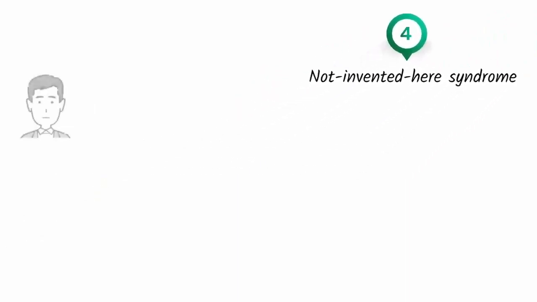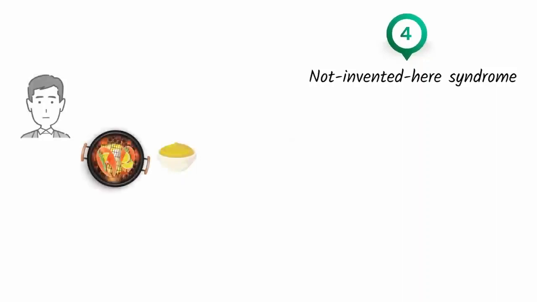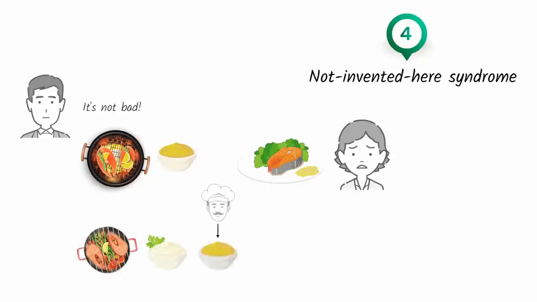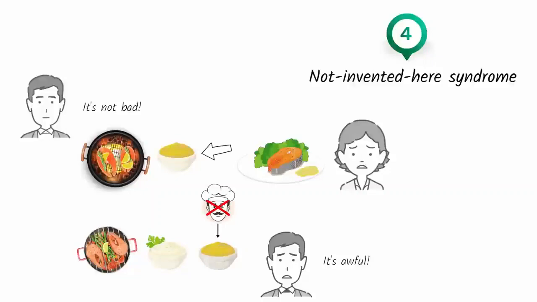One evening, author Rolf Dobelli tried a new sauce recipe to go with the fish he was cooking. When his wife took a bite, she made a face and slowly scraped the sauce off the fish. Rolf didn't think the sauce was that bad. 2 weeks later, his wife was cooking fish and made 2 sauces, her tried and true sauce and a sauce from a famous French chef. Rolf tasted the second sauce and thought it was absolutely awful. After dinner, his wife confessed the second sauce was not from a famous chef. It was the sauce that Rolf made 2 weeks earlier.